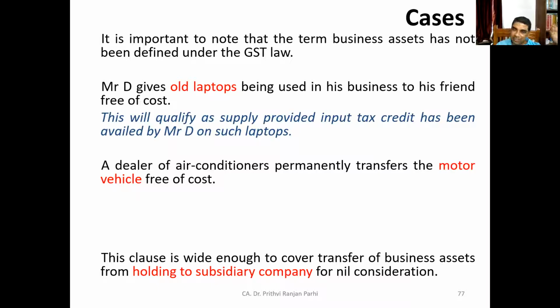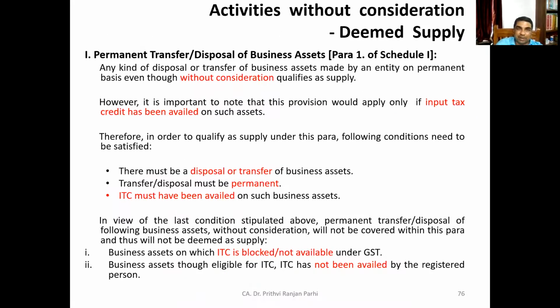So here, even if he has purchased the motor vehicle for his business of air conditioners, still he cannot take input tax credit. Since input tax credit cannot be taken, it's not allowed, it's blocked. Therefore paragraph 1 doesn't apply. Paragraph 1 is applicable only when input tax credit has been availed.